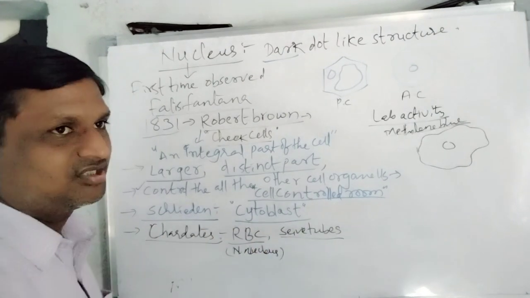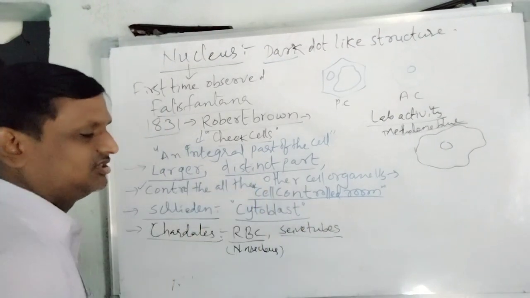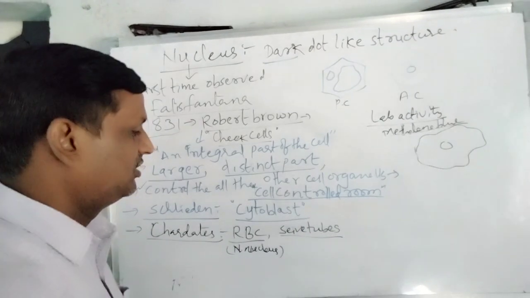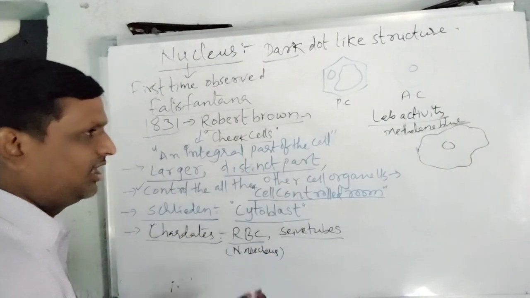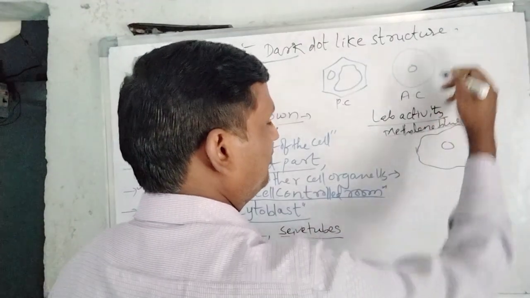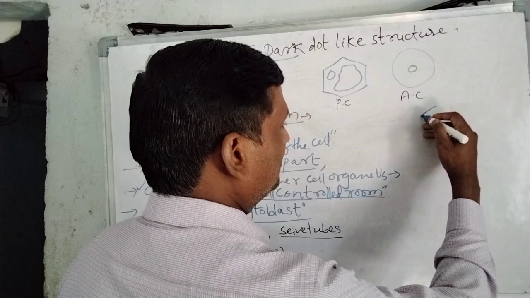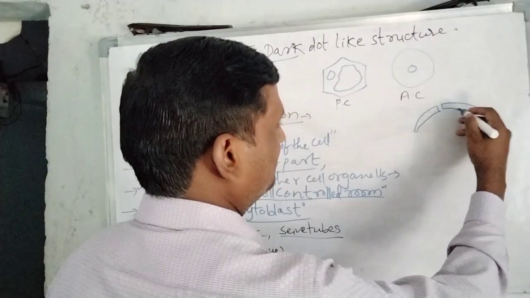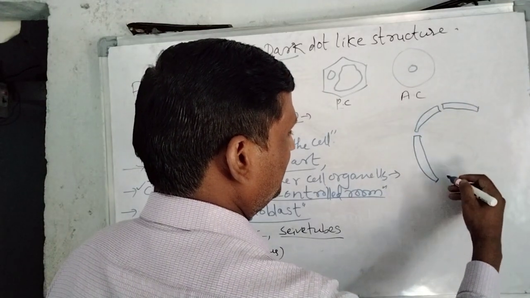Except these two, remaining all the eukaryotic cells, all the chordate cells, they have a nucleus. This is the most important point that we shall remember about the nucleus. And the nucleus diagram, suppose you observe the nucleus diagram here, see the structure of the nucleus. Once, roughly, we shall draw the structure of the nucleus.